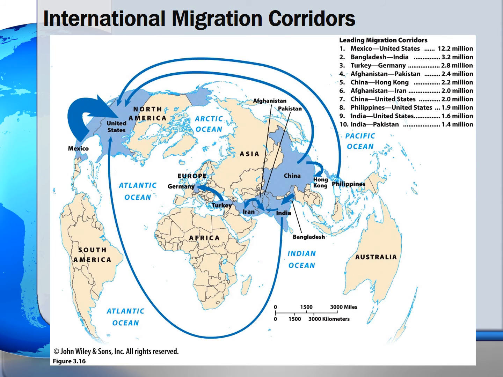This map shows generalized migration flows between countries, not the exact routes of travel. About 15% of all international migrants in 2010 moved via these 10 corridors. Please pause the video and study the map. No questions are to be answered, but examine the routes from source to destination. On the next slide, reasons for some of these specific corridors will be addressed.